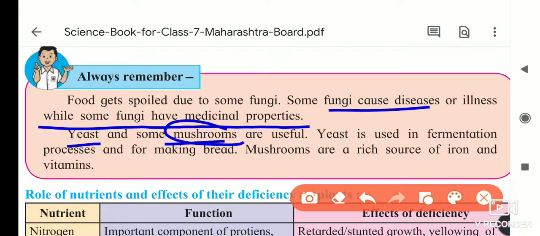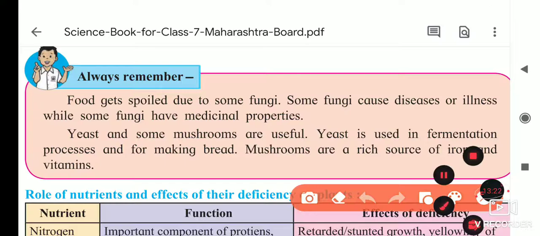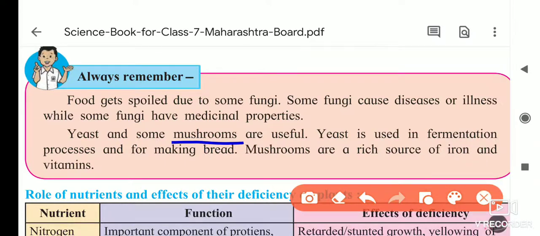Some people make vegetables from mushrooms, and yeast is used in bakery products for the fermentation process in bread, cake and butter. Mushrooms are a rich source of iron and vitamins, and that's why mushrooms and yeast are useful fungi.